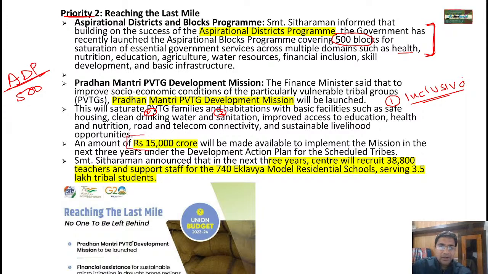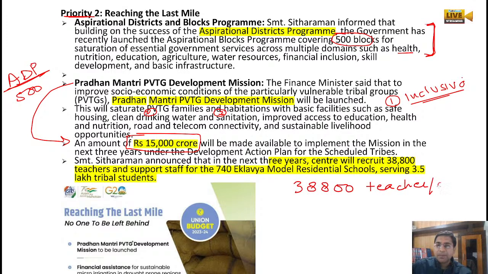For these particularly vulnerable tribal groups, 15,000 crore rupees has been sanctioned for this scheme, and under this, very very important, 38,800 teachers and support staff will be selected.